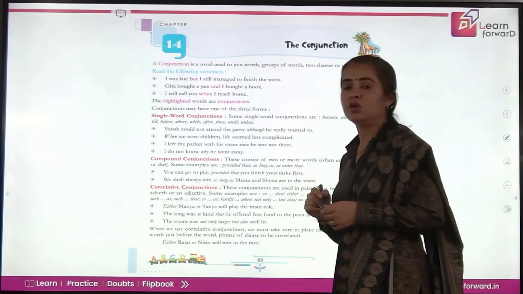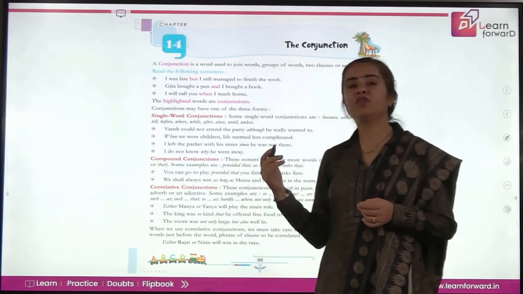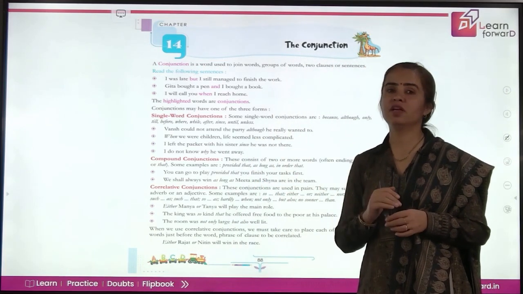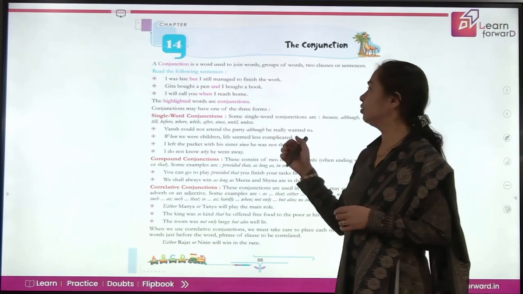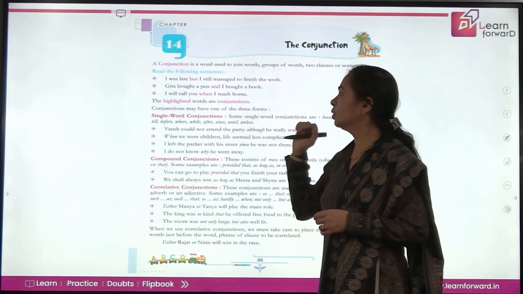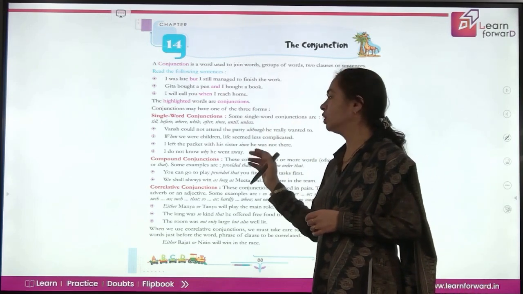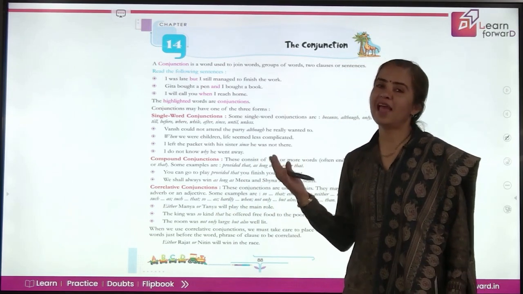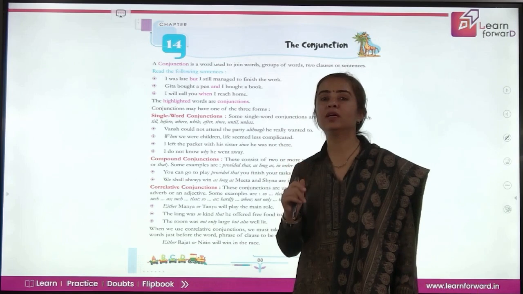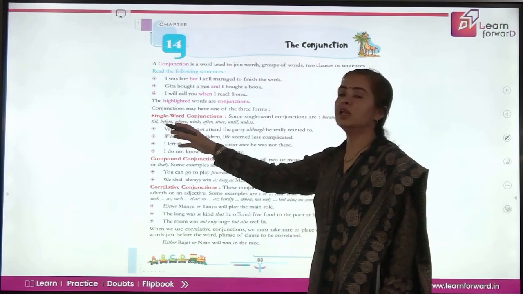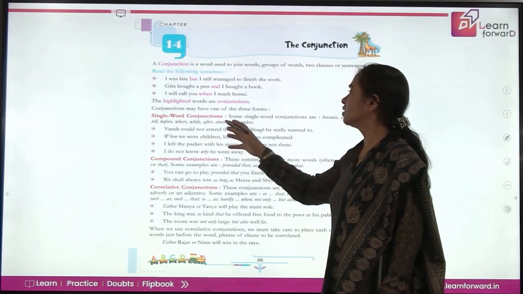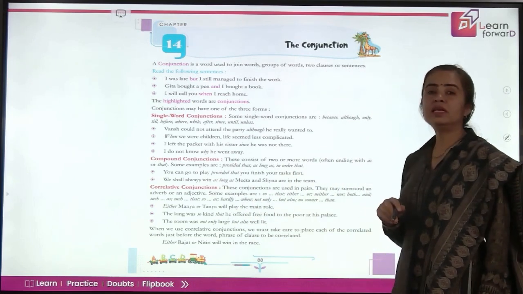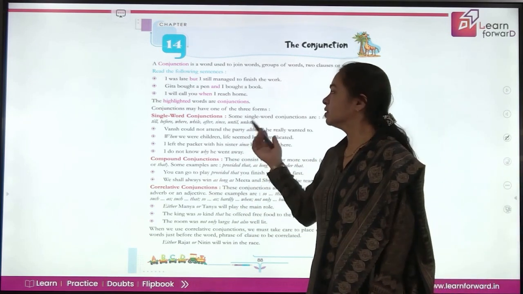Now we know conjunctions are joining words and we have already learned so many conjunctions. Let's classify them today. So we put them in three categories. They are single word conjunctions, then you have compound conjunctions, and you have correlative conjunctions. So what are single word conjunctions? As the name suggests, there is just one word in these conjunctions, like till, before, where, while, after, since, until, unless, so, because, although, only, right? So these are single word conjunctions.